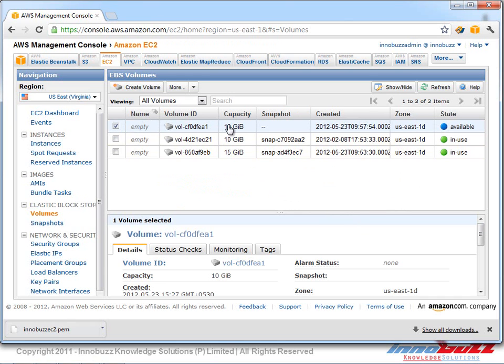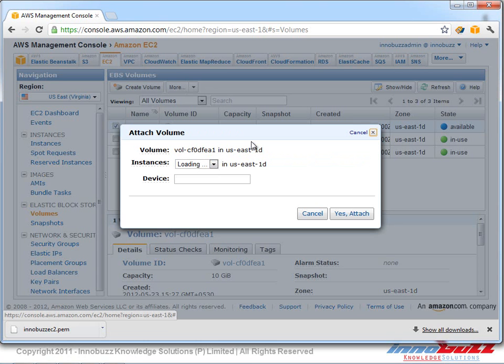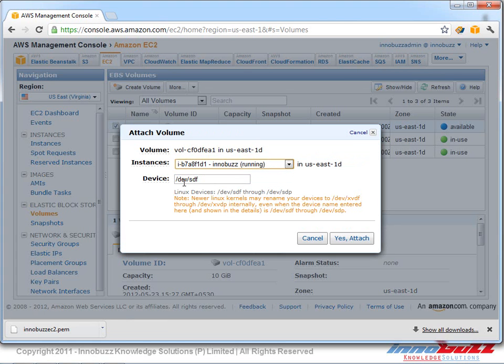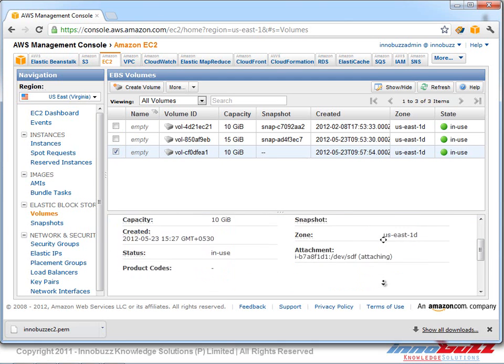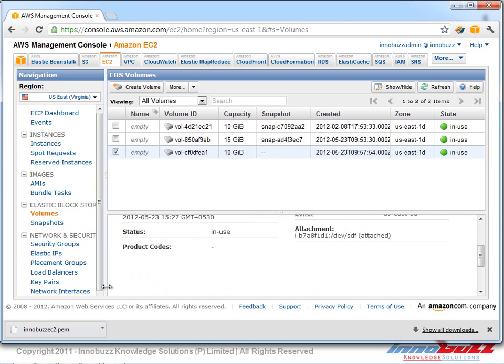We go ahead and right click on the volume which we have created, and I'm going to attach the volume to the EC2 instance that we have launched, which is Unibus. It shows the mount point where the volume will be mounted, and I click yes, attach. Then the volume gets attached to the EC2 instance. We can see in the description that it's attaching, so we need to wait a while for the attaching process to complete. Now it says attached.